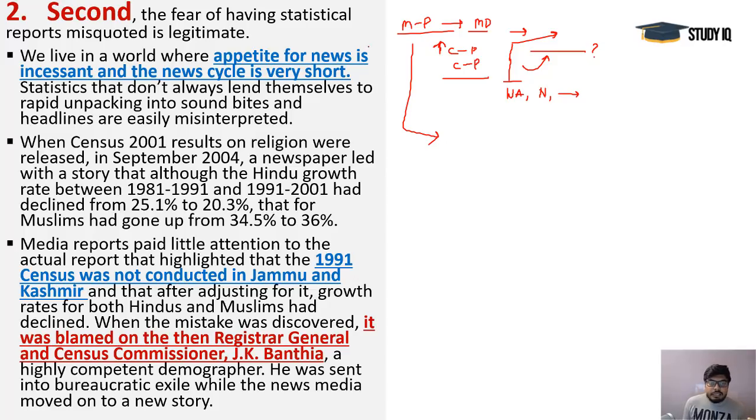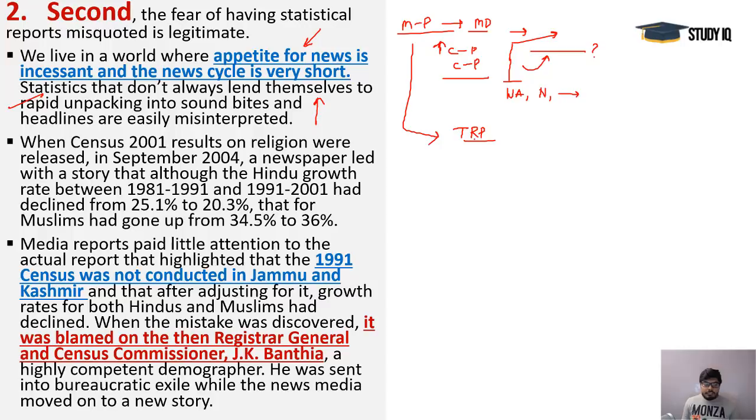So they would release this selective data, and the appetite for news is incessant and the news cycle is very short. So for a short period that news would run, and that would fetch them a big amount of TRPs, which is the ultimate goal, and that is how they earn.